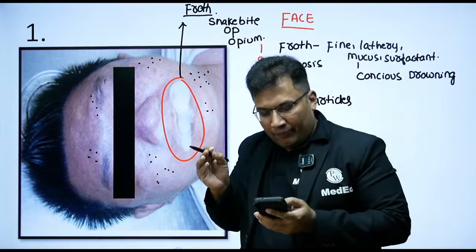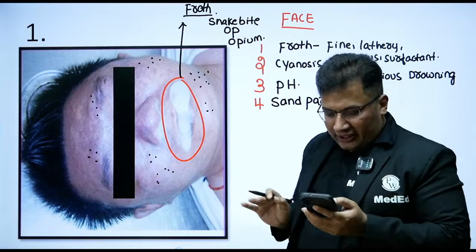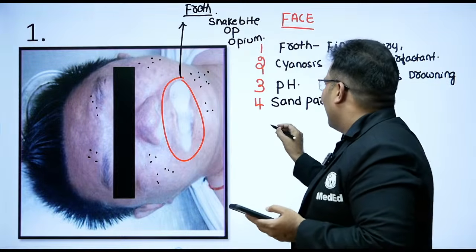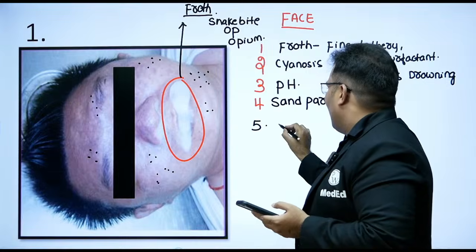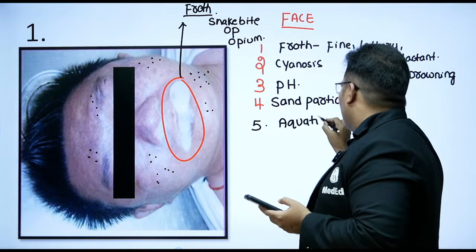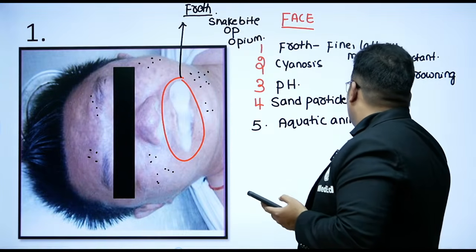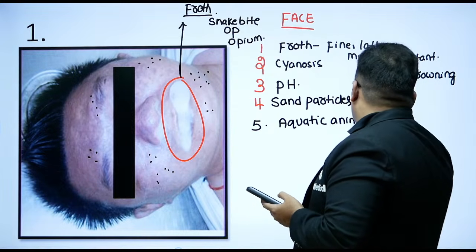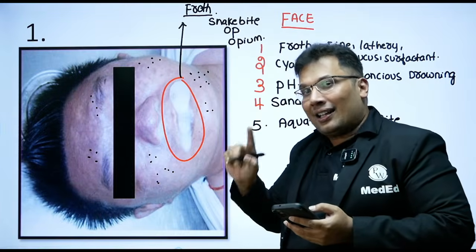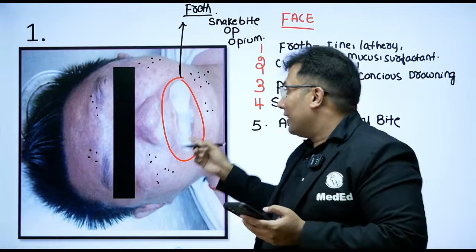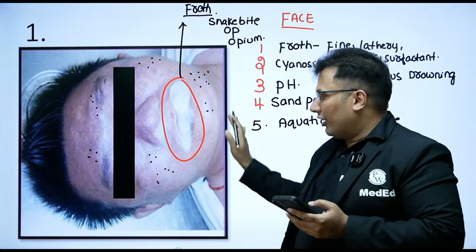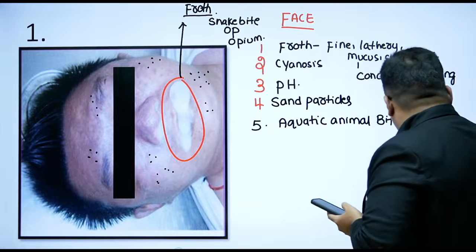Tardieu spots? That is done, petechial hemorrhage is the same. Yes, very good, Lion. Lion is telling, sir, there can be something known as aquatic animal bite. We call it a postmortem artifact. Artifact is an unreal thing. All these are basically findings over the face. Okay, so we covered everything. That's okay. That's fine.